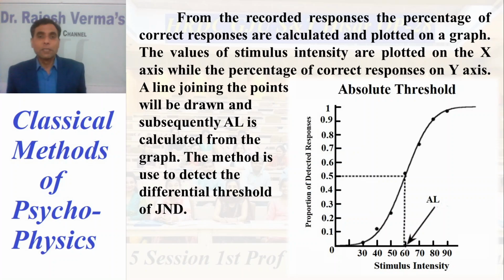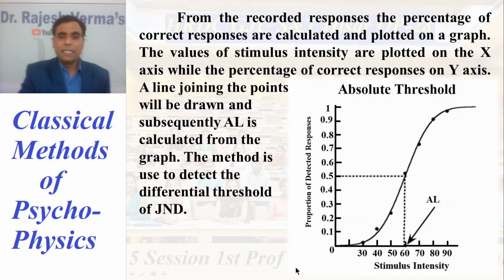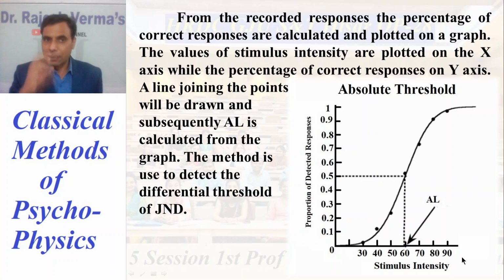The values of stimulus intensity are plotted on the x-axis. See here, this is the stimulus intensity: 30 decibel, 40 decibel, 50, 60. 60 was the base sound, that's why it is shown with the dotted lines. Then 70 decibels, then 80 decibels, or you can plot with 90 also. You can keep it as 90, but you have not shown that. There is no response for that, but you can keep it there. So remember this point. The stimulus intensity is plotted on the x-axis, whereas the percentage of correct responses is on the y-axis.